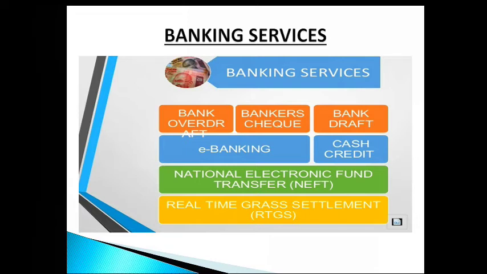Moving on to cash credit. Under the arrangement, the bank fixes a cash credit limit for the customers. The customers can withdraw up to this limit any number of times. Thus, it is a revolving credit arrangement. Unlike a loan, it is a running account from which money can be withdrawn from time to time subject to the stipulated amount. The borrower has to pay interest only on the amount actually utilized.